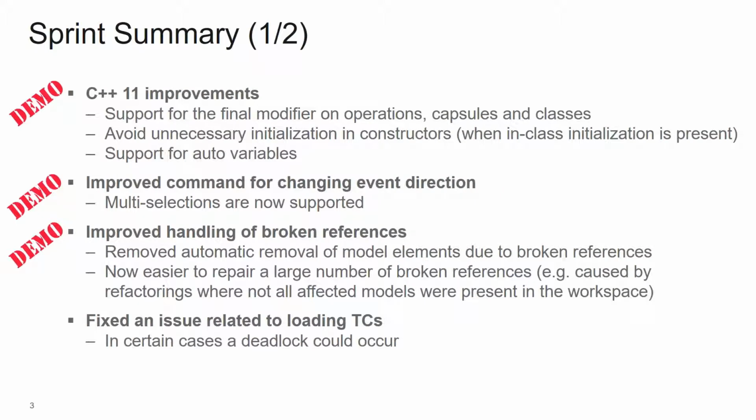So in this sprint, we've worked on some C++11 improvements. We now have support for the final modifier, which you can add to operations, capsules, and classes. We also found an issue related to the in-class initialization of attributes, which we implemented some time ago. More specifically, it was an unnecessary initialization that happened in the constructors, even if you use the in-class initialization. So that has now been fixed. And then also we now support auto variables.